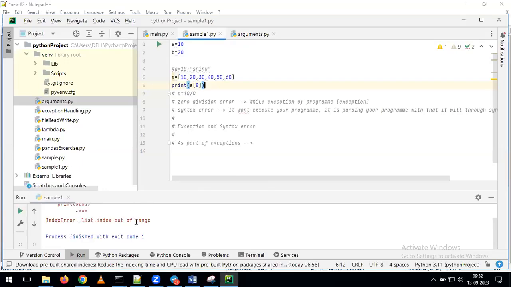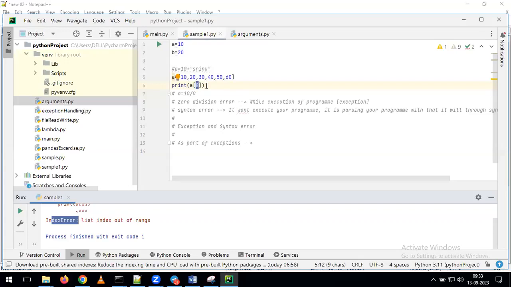List index is out of range, which means that at whatever position we are giving here, we don't have any value. For that reason, we are getting an index error. But tell me, is this a syntax error or an exception? This is an exception. As part of the execution of the program, it is checking the 8th position of the element, but we don't have any 8th position. For that reason, you are getting the error.